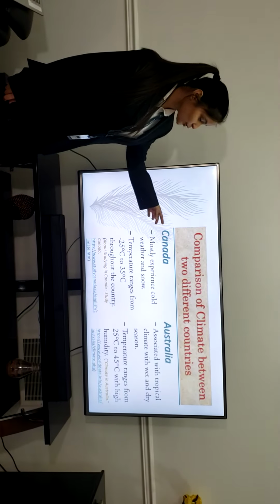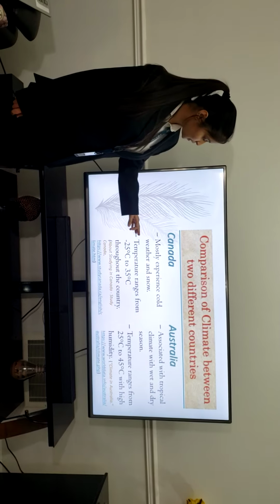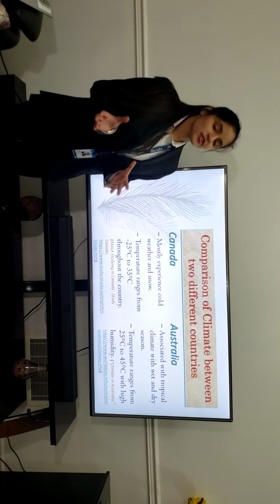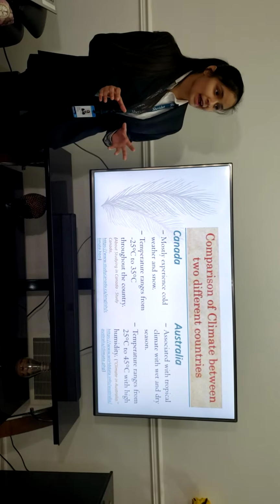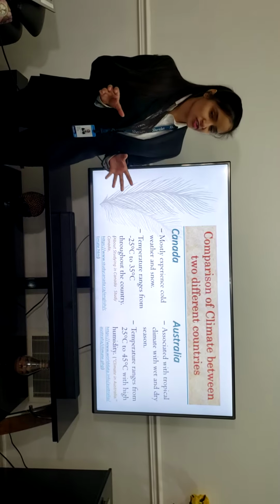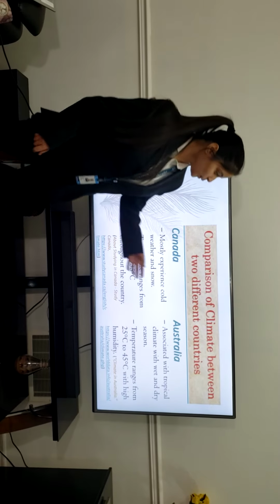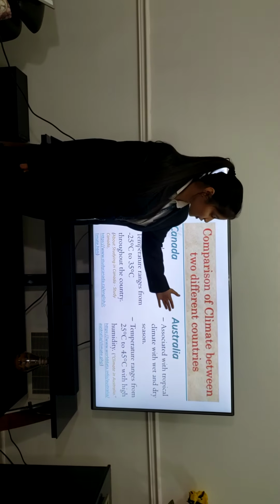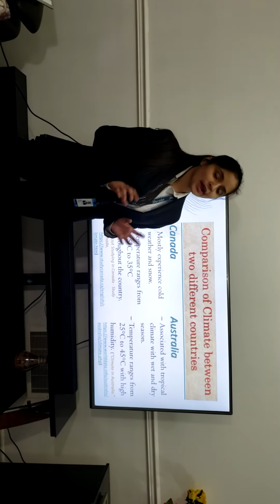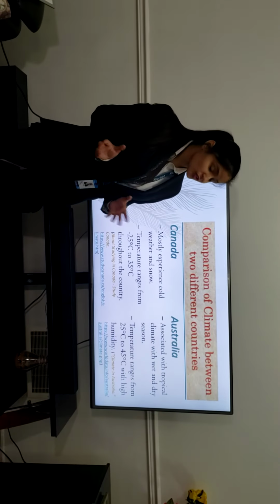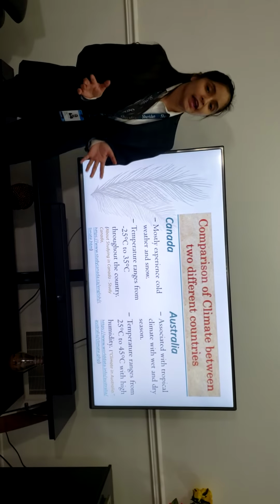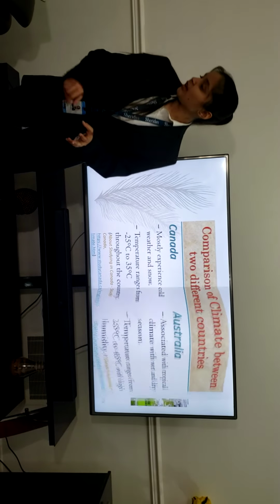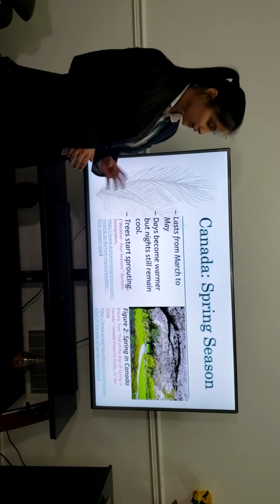Canada mostly experiences snow and cold weather. The temperature ranges from minus 25 degrees Celsius to 35 degrees Celsius. That means there are a lot of temperature fluctuations in Canada. Whereas Australia has a tropical climate with wet and dry seasons, and the temperature ranges from 25 degrees Celsius to 45 degrees Celsius with high humidity. It means there is mostly hot weather in this country.